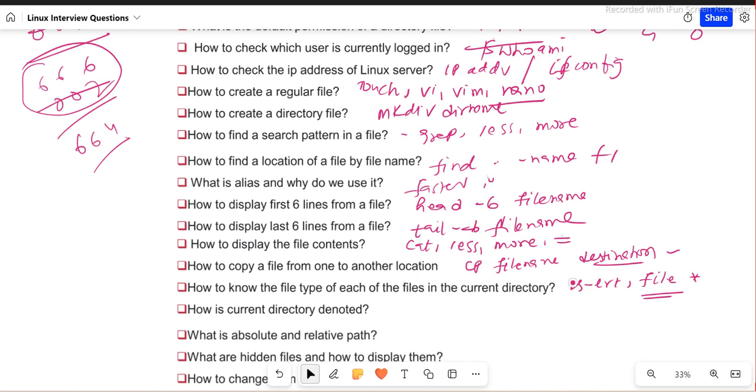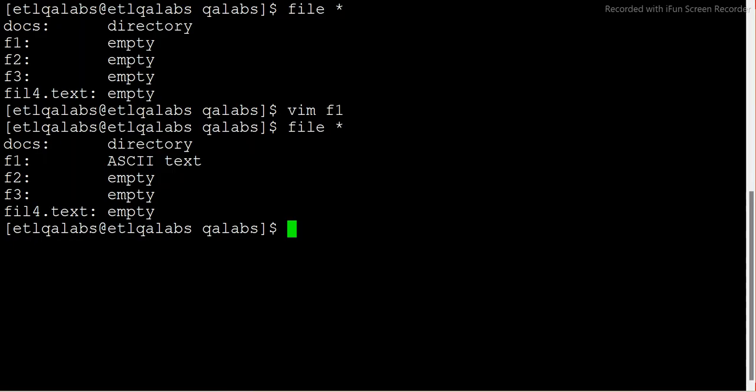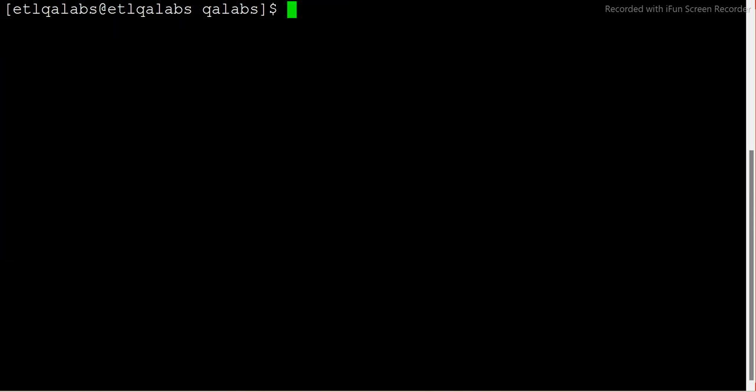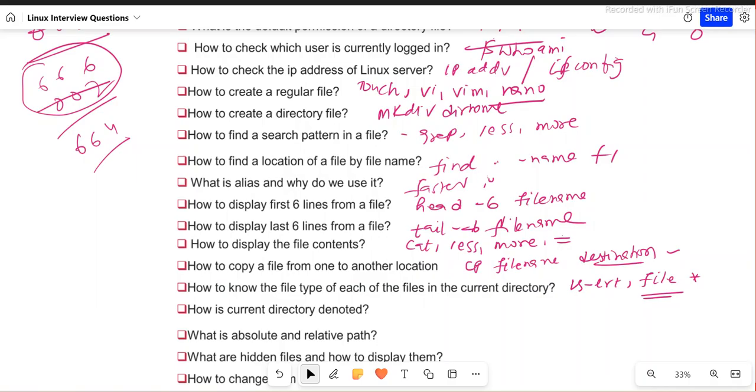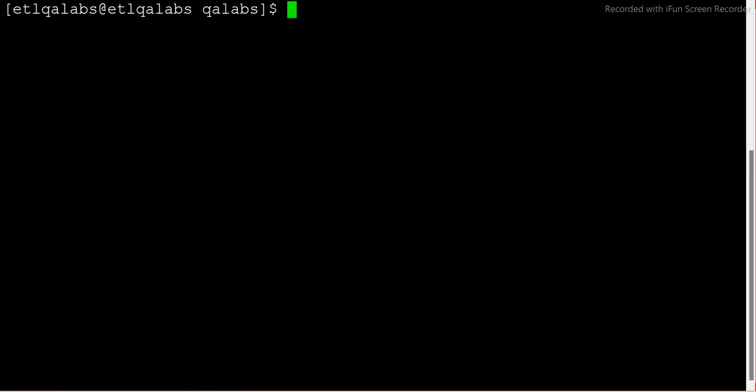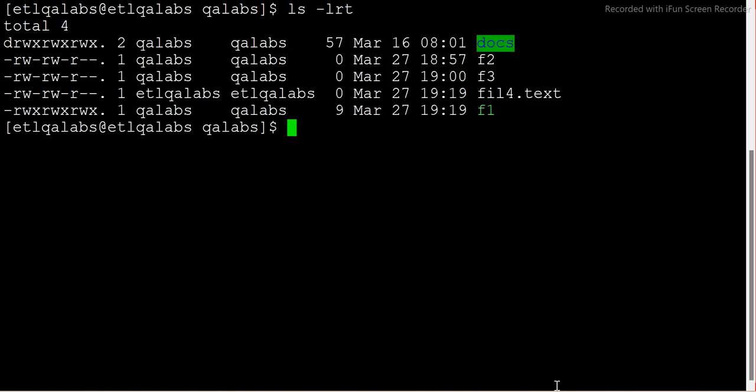Now, how is the current directory denoted? The current directory is denoted by dot. Let me show you quickly. If I say ls -lrt, maybe with a also together.